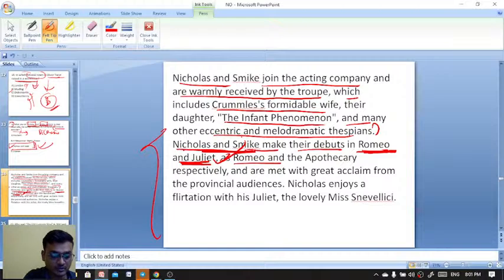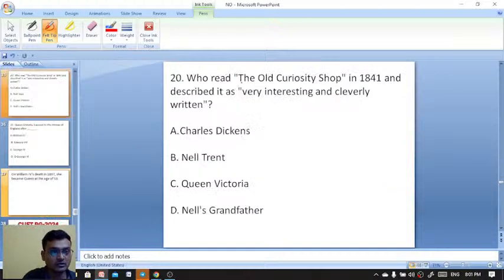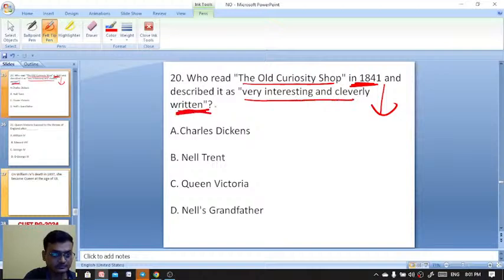Very, very important questions even for the UGC NET exam. Who read The Old Curiosity Shop in 1841 and described it as very interesting and cleverly written? Charles Dickens, Little Nell Trent, Queen Victoria, Nell's grandfather.